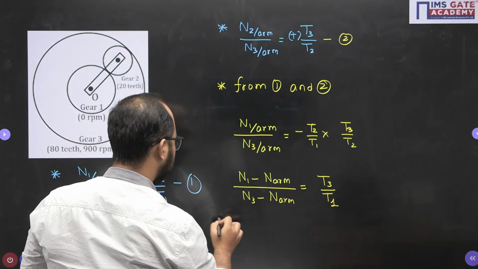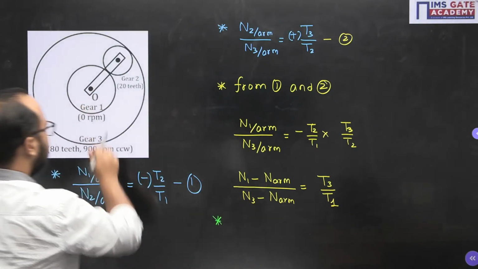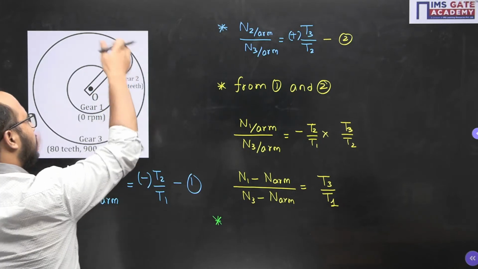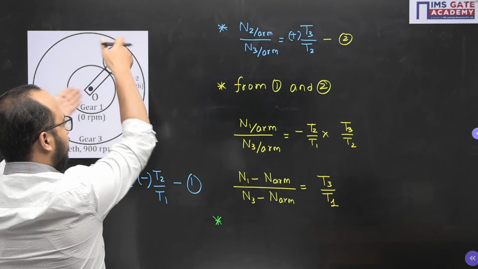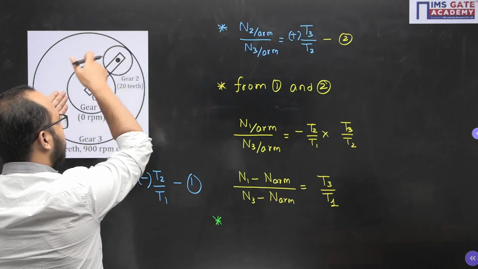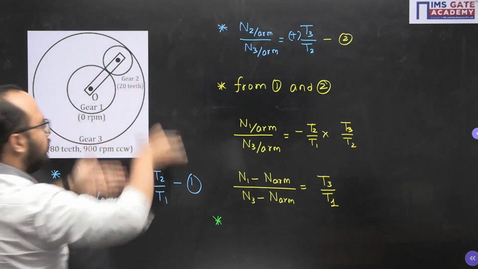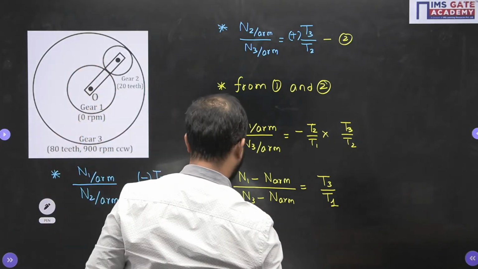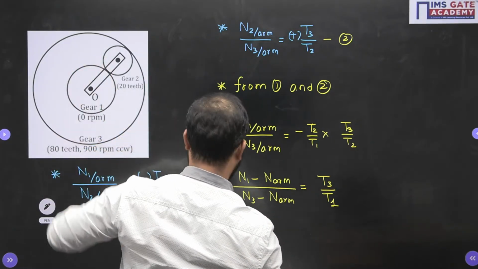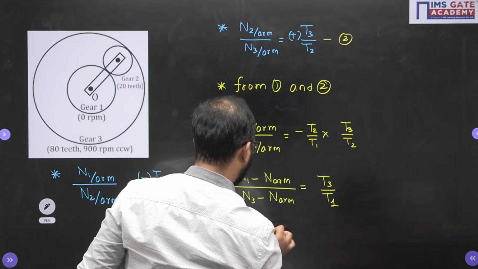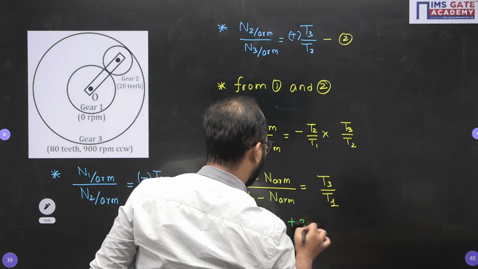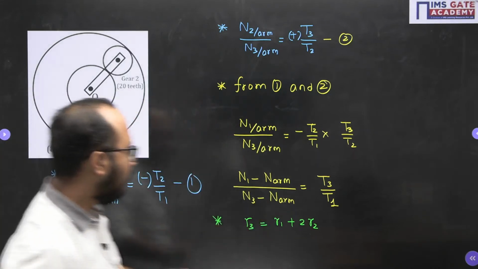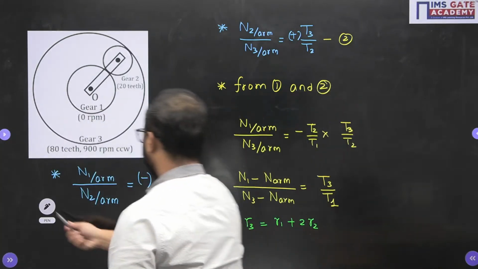See, can I say the radius of 1 plus the diameter of gear 2 will be equal to the radius of gear 3? Right? So according to the given epicyclic gear train, I can write: radius of gear 3 equals the radius of gear 1 plus twice the radius of gear 2. That is the diameter.